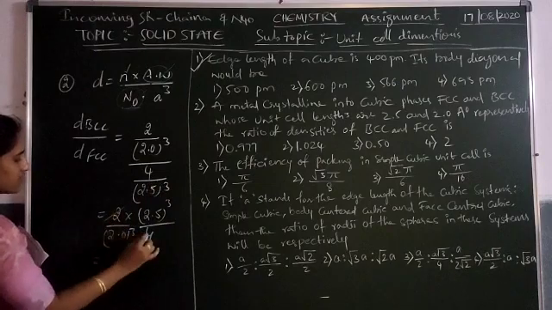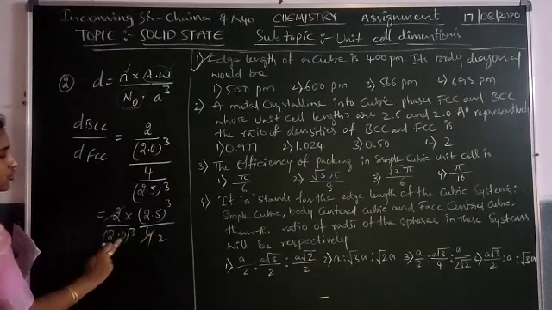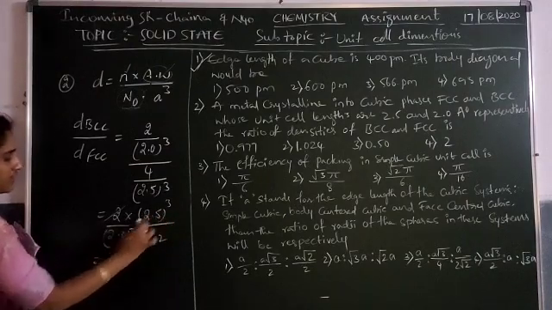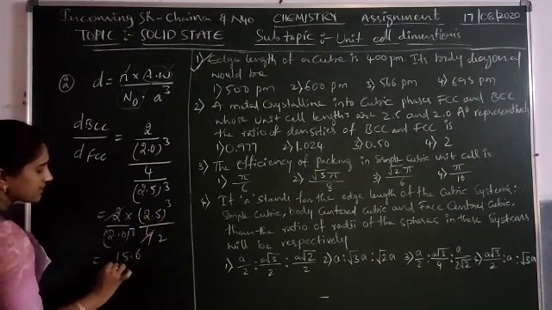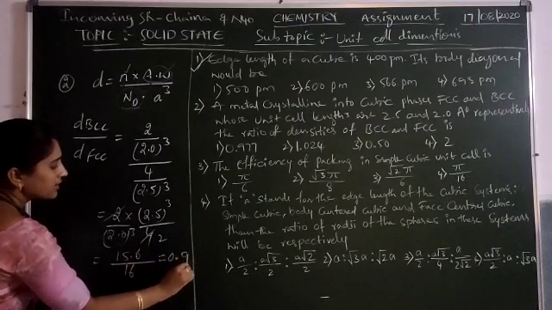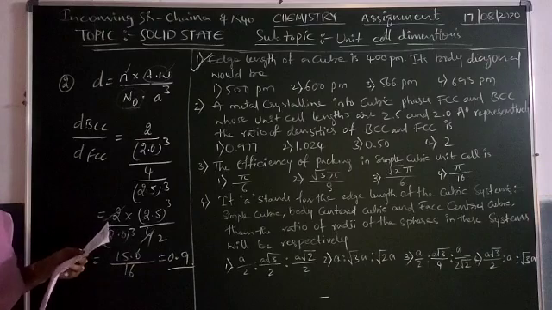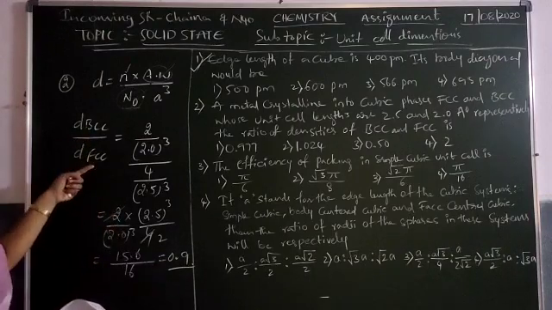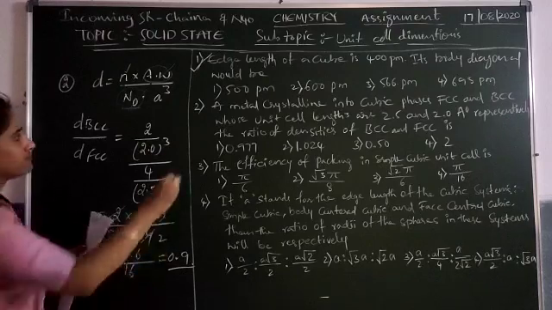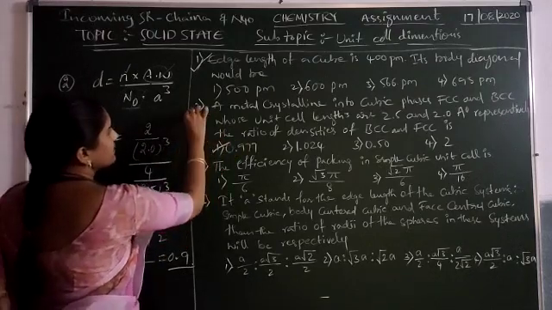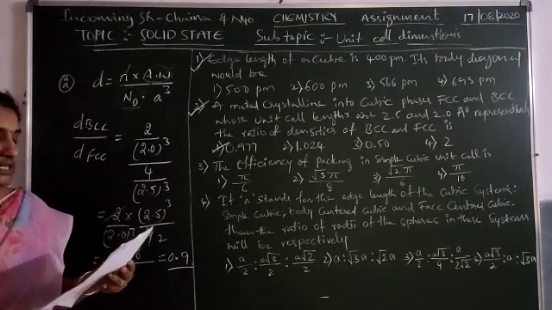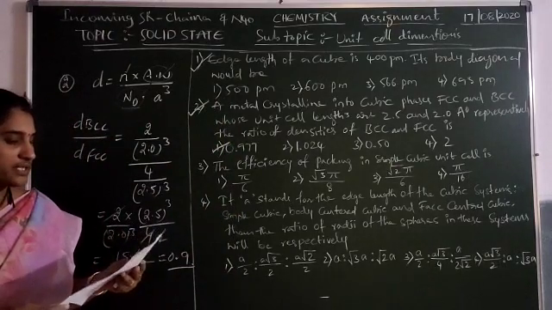Then here 2 twos, and 2 cube is nothing but 8, 8 twos are 16. Whenever this one is taken as a cube, then you can get 15.6 something. Then you can get 16, then 0.97. Then what about the densities ratio between BCC and FCC? 0.9. Then the option is the first option. And then third one: the efficiency of packing in a simple cubic unit cell.